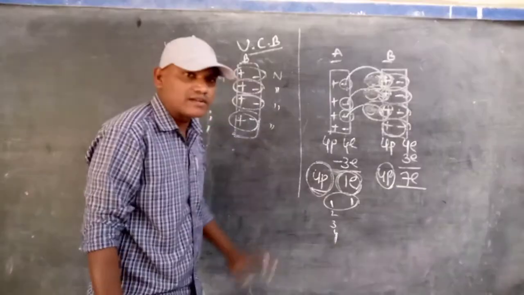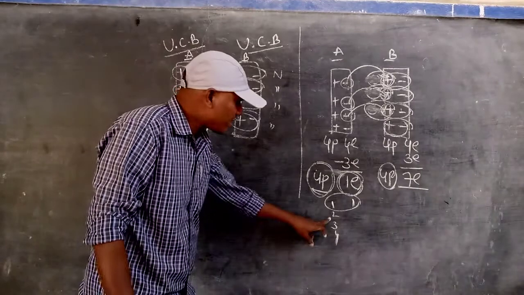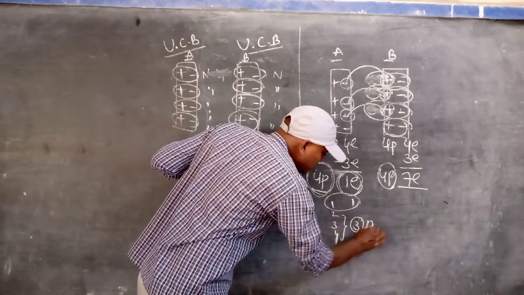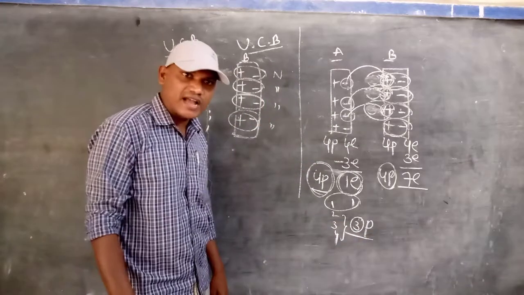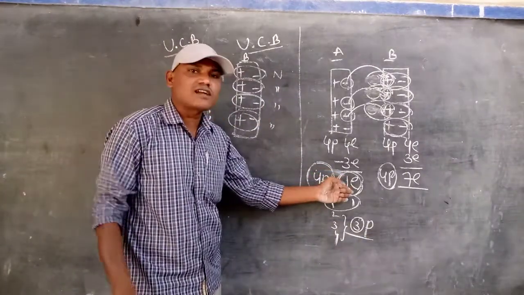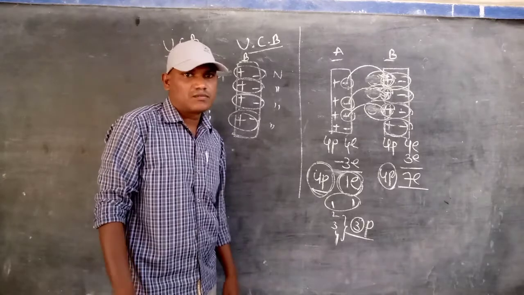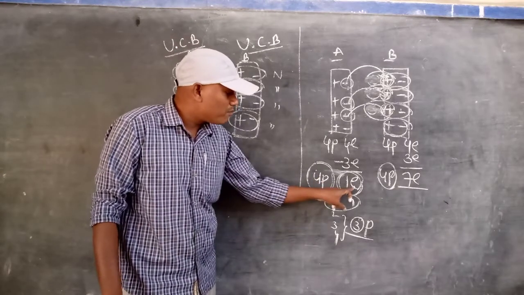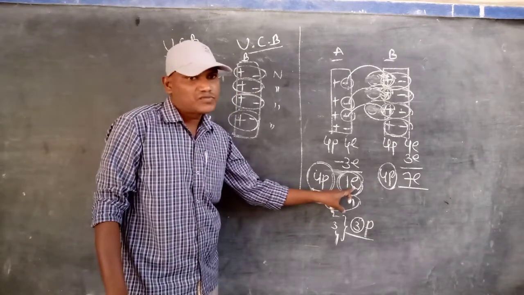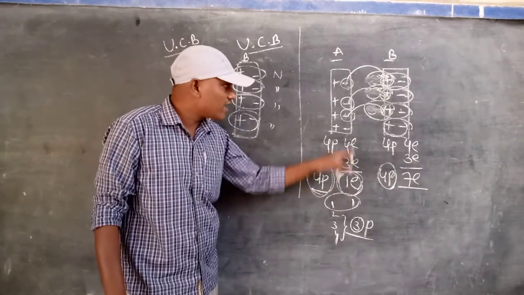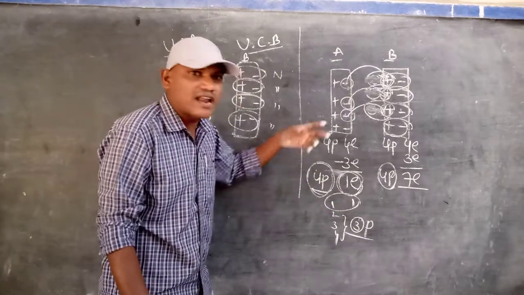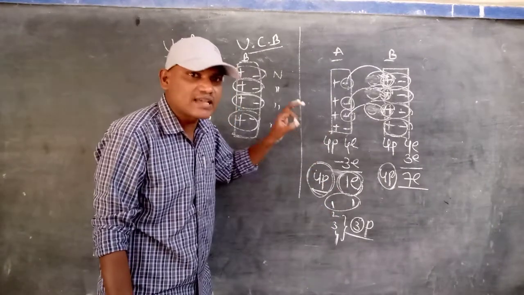What is the remaining? 3 protons are in excess, because there is no electron to bind with them. 1 proton is bound with 1 electron, and there are no more electrons in body A, so 3 protons are left. That is called excess protons.